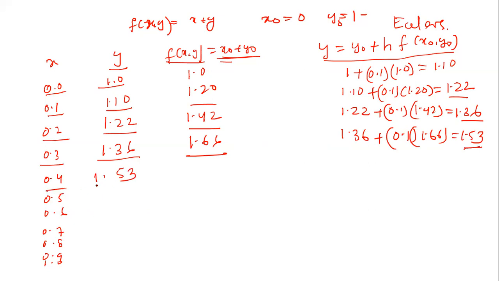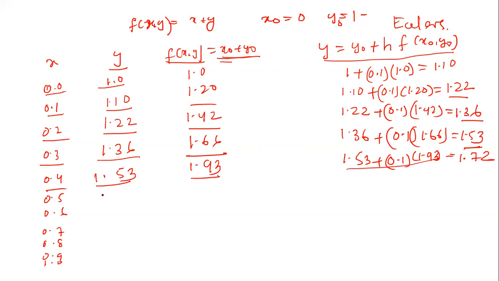Then this value plus this value again, that is 1.93. Then substitute here, 1.53 plus h, which is 0.1, into this value 1.93, and after simplifying, the result is 1.72.